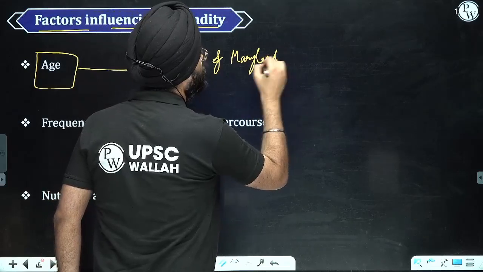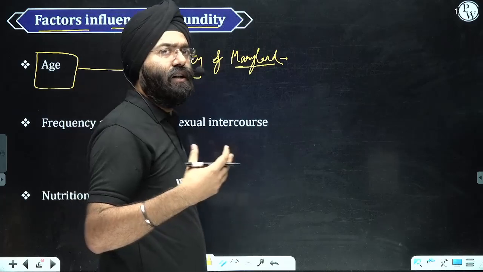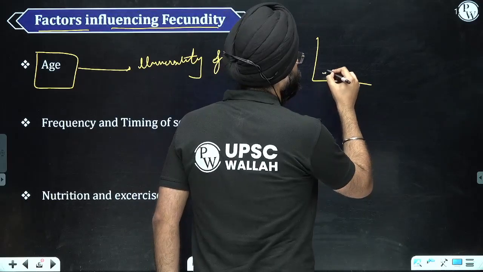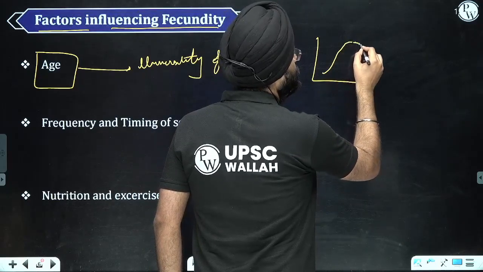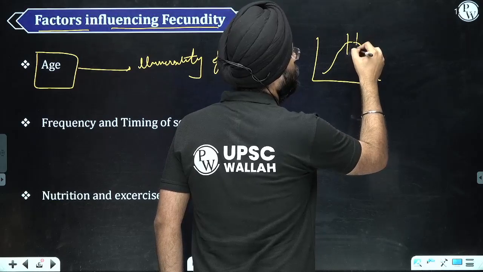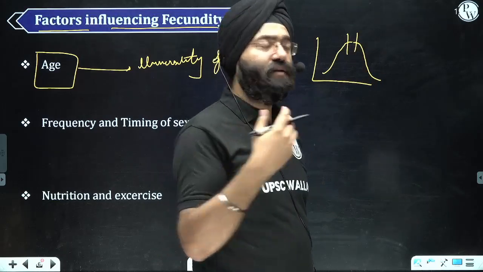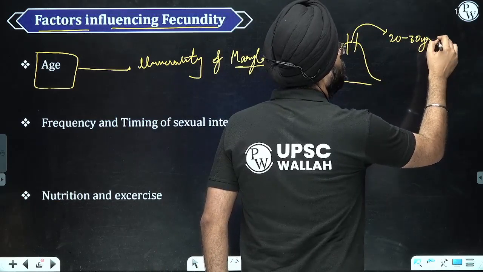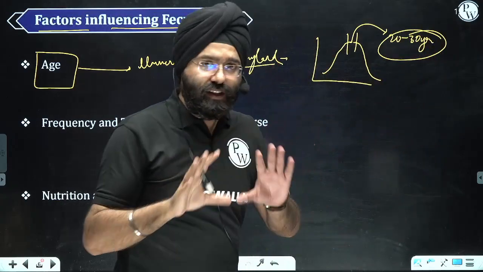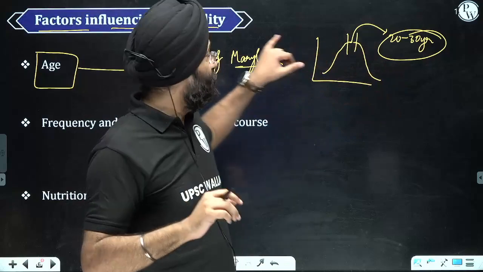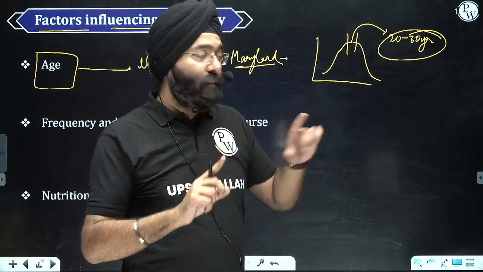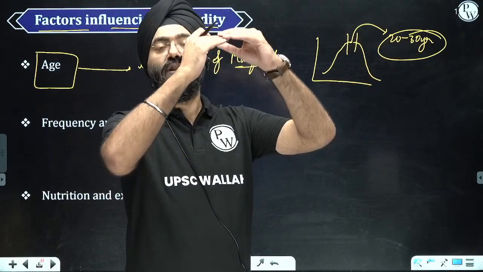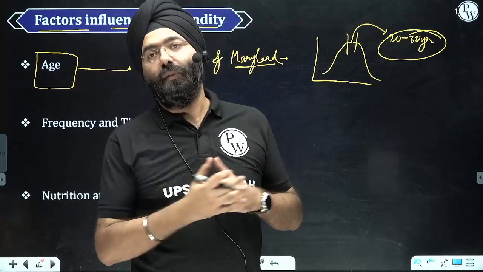Now they had used Indian census data and various studies and they basically came to a conclusion which I'm summing up using a graph. What they observed is there is a certain period in which the fecundity, or potential to reproduce, is maximum, and they found that was 20 to 30 years. And for your understanding, this study was women-centric, though fecundity relates to both male and female. This study was done on women, and they found that 20 to 30 was the time of maximum potential for women to reproduce.